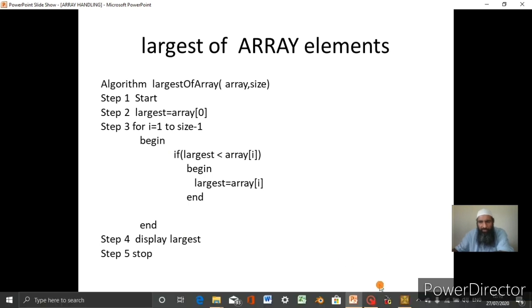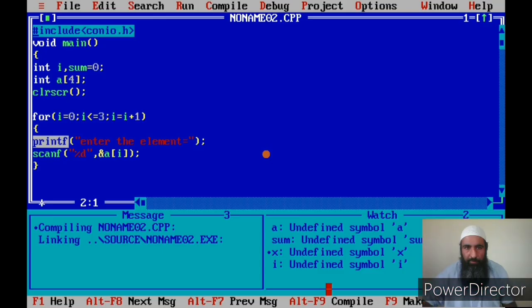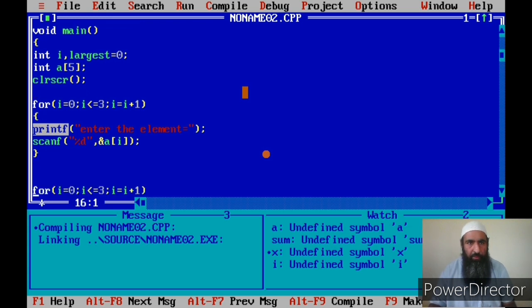Now let us go into the IDE. Now let us write a program to find the largest element in an array. We'll have 5 elements. I'll use a variable called largest, and we'll initialize this largest. Before that, we need to first enter the elements.